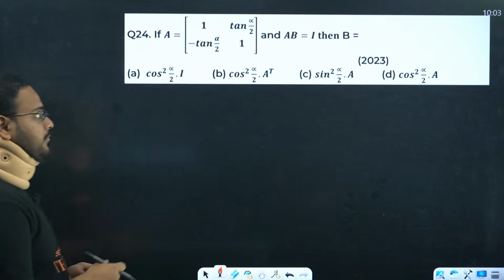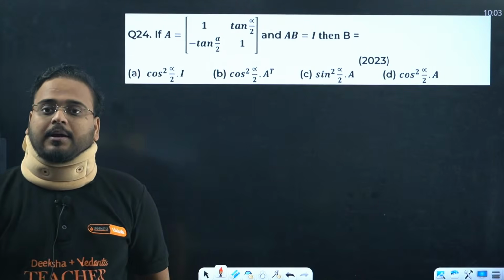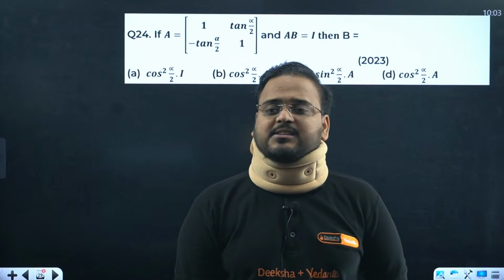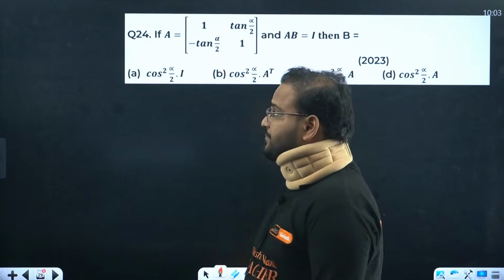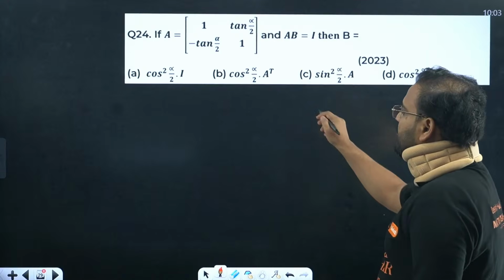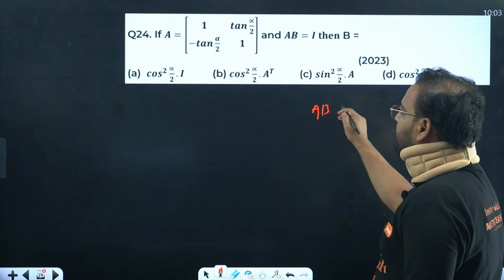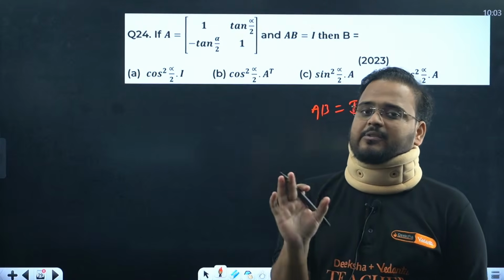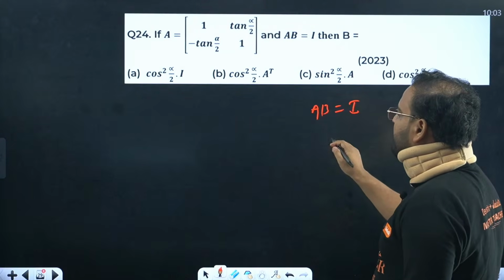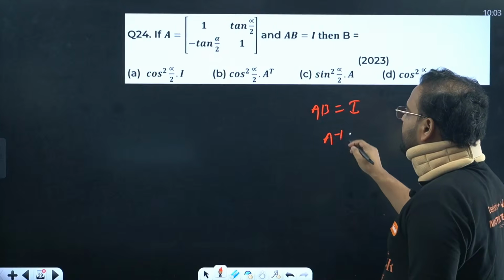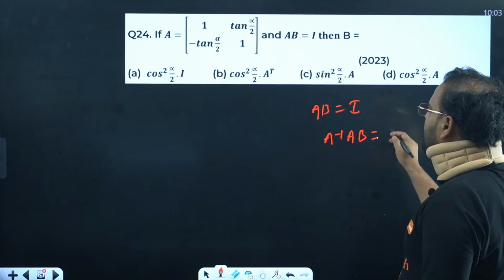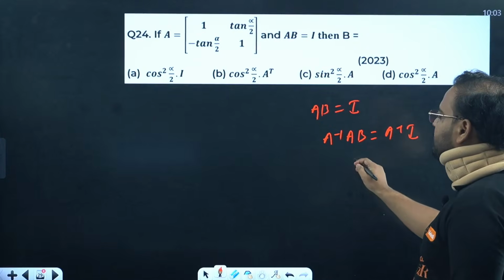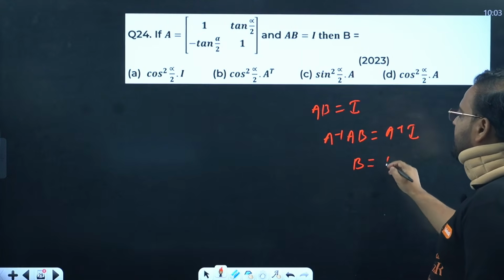24 now. 1 tan alpha by 2. AB equals I, they have given, they're asking us the value of B, by the way. I'm not solving it. You can all continue with me only. I'll wait after giving some explanation, some hint. To find B, I'll go like this. A inverse A B equals A inverse I. A inverse A is nothing but I, so I'll keep this as simply B. So B equals what?